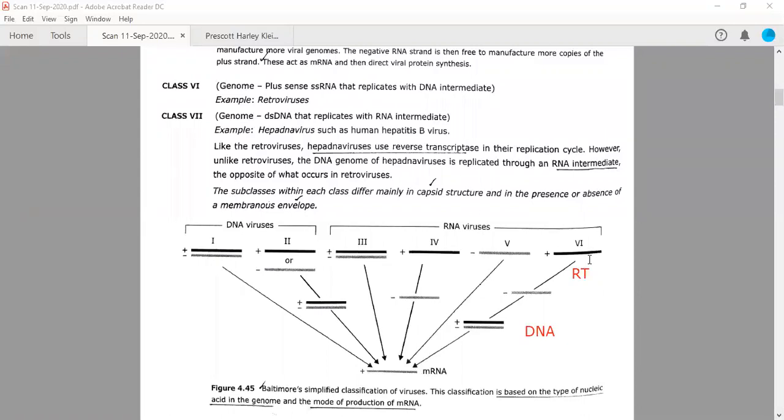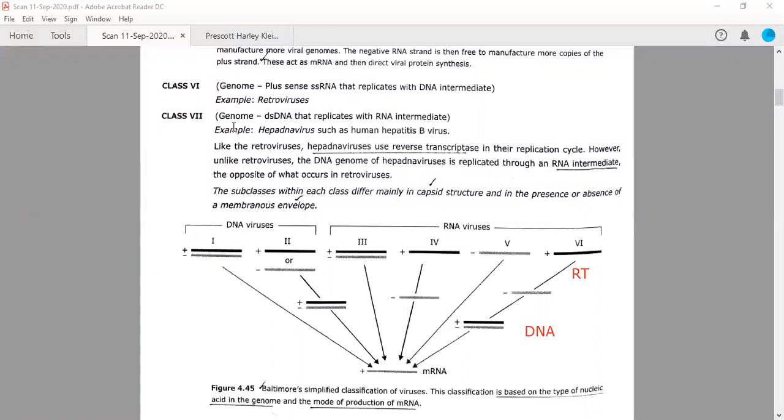So the seventh class uses double-stranded DNA, and it will also use the reverse transcriptase enzyme, but it will have an RNA intermediate, and therefore it is different from all the previous classes. So only two classes use reverse transcriptase, class 6 and class 7. These are called retroviruses because they have reverse transcriptase.